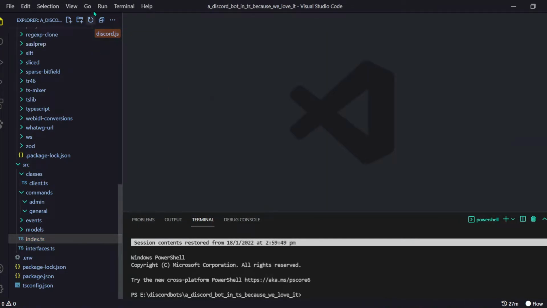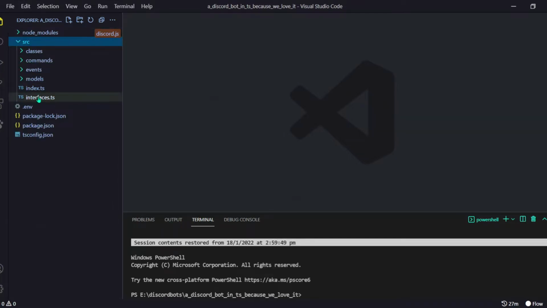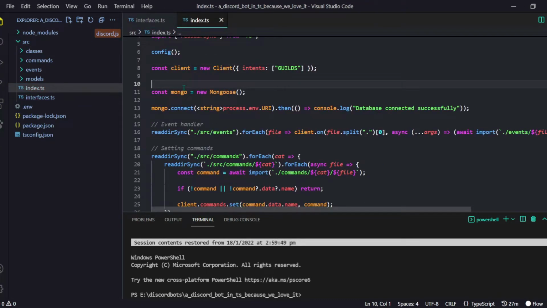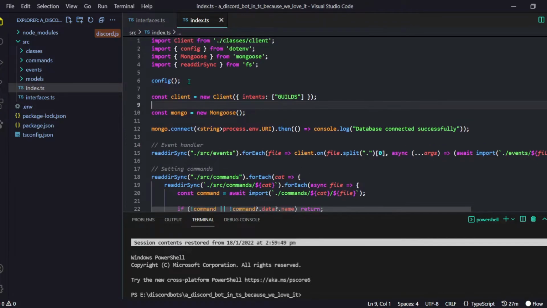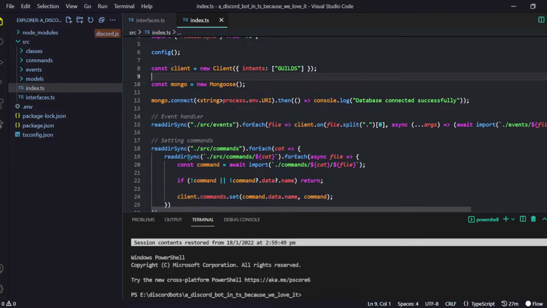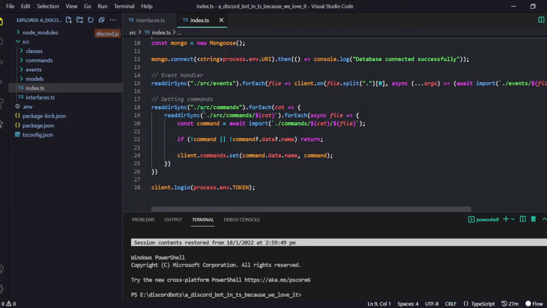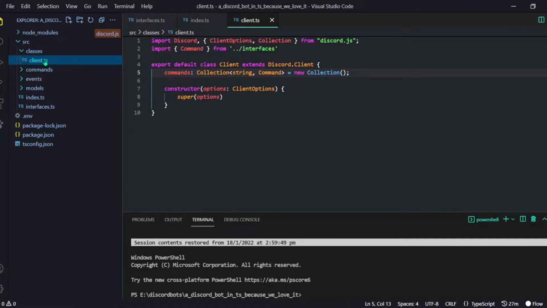Now let's go to our ready event. By the way, let me tell you what we did, because I don't want to confuse you guys. Now we have our client, and this is our event handler, this is our command handler, I mean, setting the command thing. We are looping through each and every command folder, and then we are checking if that command is a real command, and then we are setting that command to our client. And this is our classes folder, and here we have client.ts.